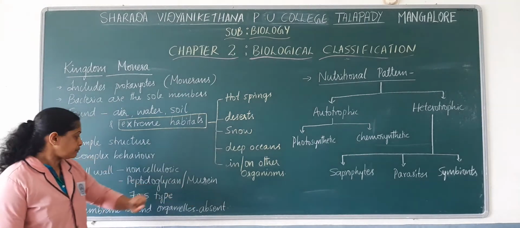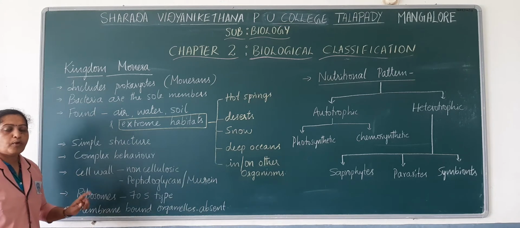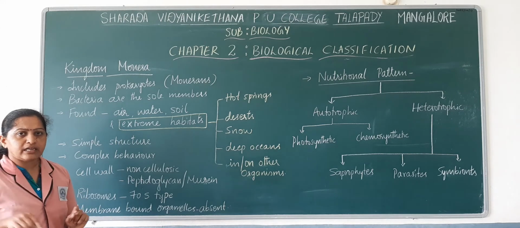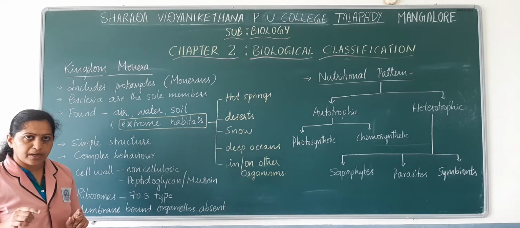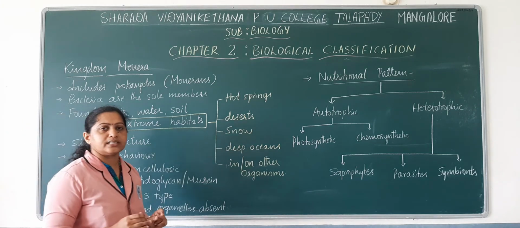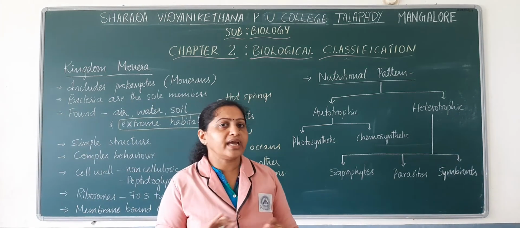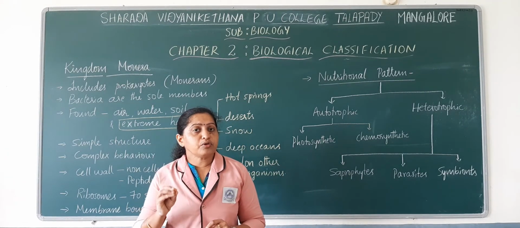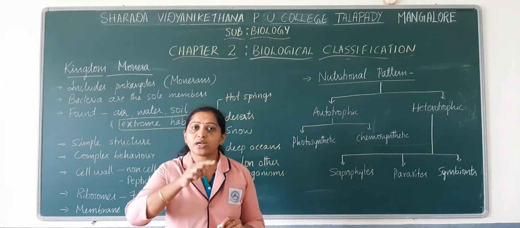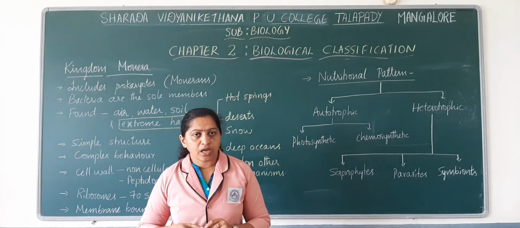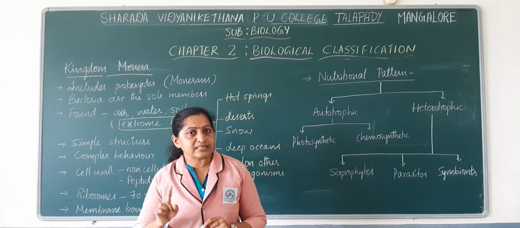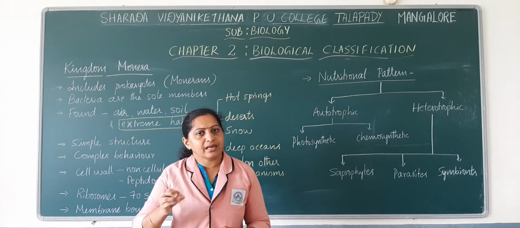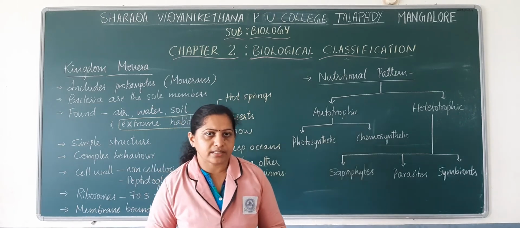Next, you know that prokaryotic cells don't have membrane bound organelles. They have a very tough cell wall. Within the cell wall there is a cell membrane, and inside the cell membrane there is cytoplasm, and the cytoplasm doesn't have any membrane bound organelles. The type of nucleus present is an incipient nucleus, which does not have a nuclear membrane. We call such a nucleus a nucleoid. The nuclear material is just present towards the center of the bacterial cell.